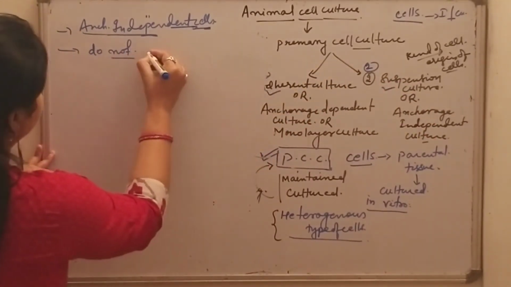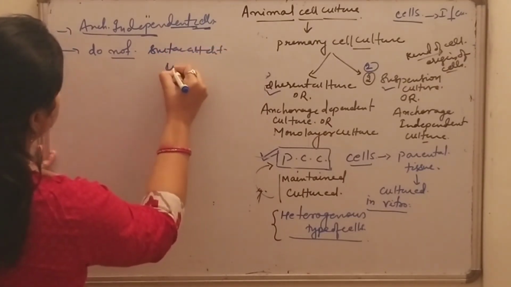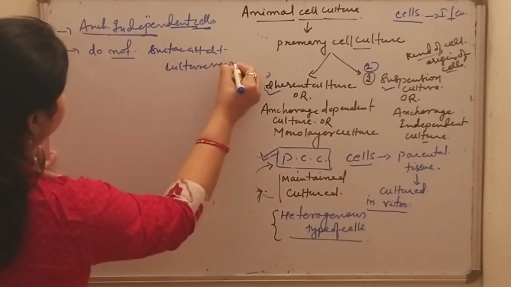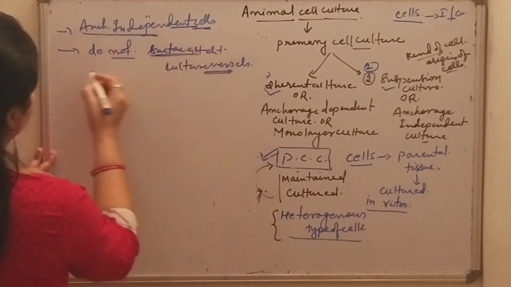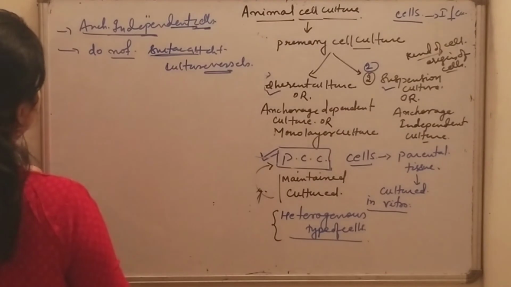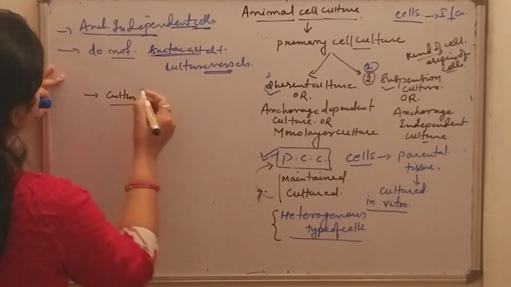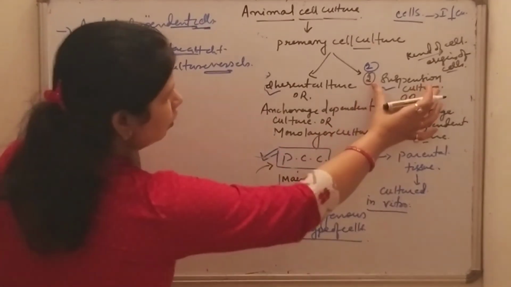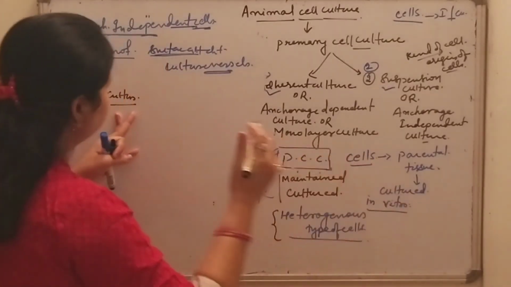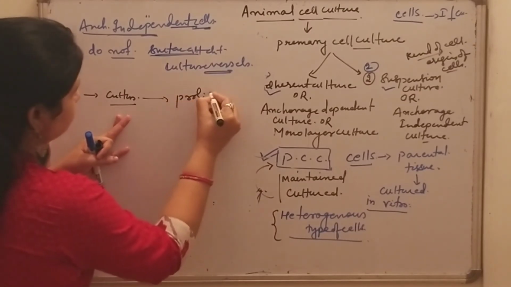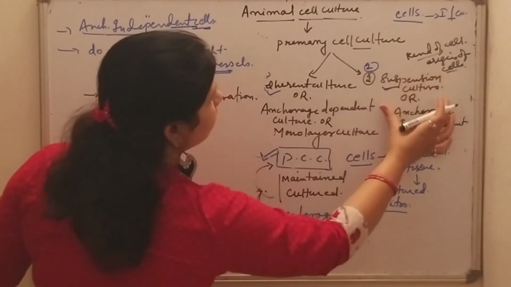So they do not require any surface attachment to the culture vessel, the vessel in which we carry out the culture. We can say this is that type of culture in which cells multiply. In case of suspension culture, what happens? The cells proliferate only when they are suspended in the culture medium.